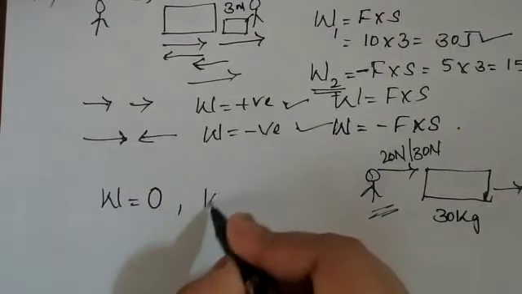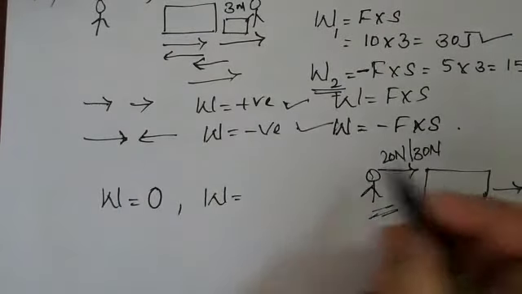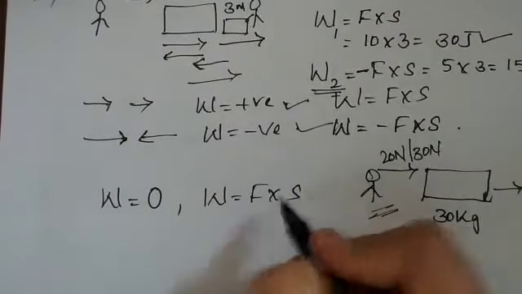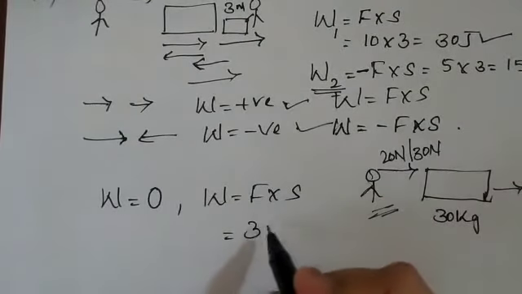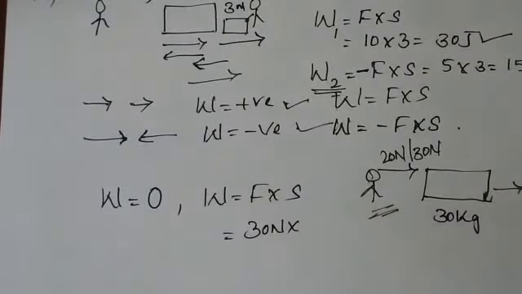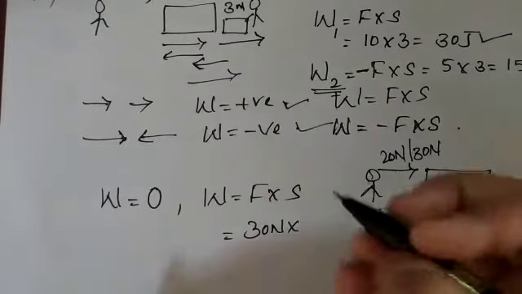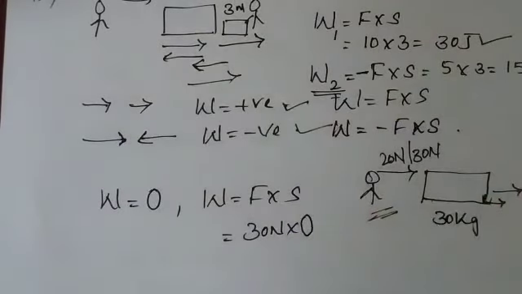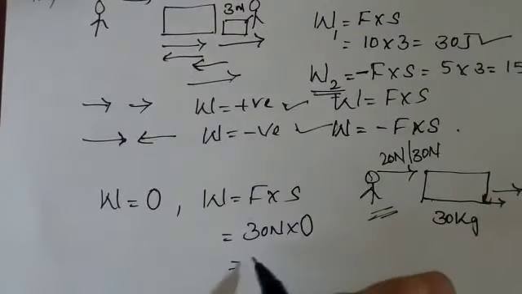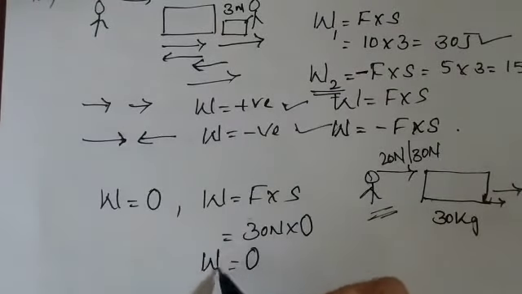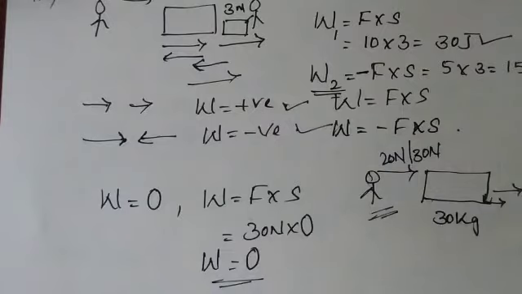Because here you are applying some 30 Newton of force, consider. So is there a displacement here? Displacement means this object should move to a certain position, at least 0.1 meter also. But if that box is not moving even a little distance, then the displacement here is zero. So 30 Newton into 0 is nothing but what? The work done here is 0 joule.